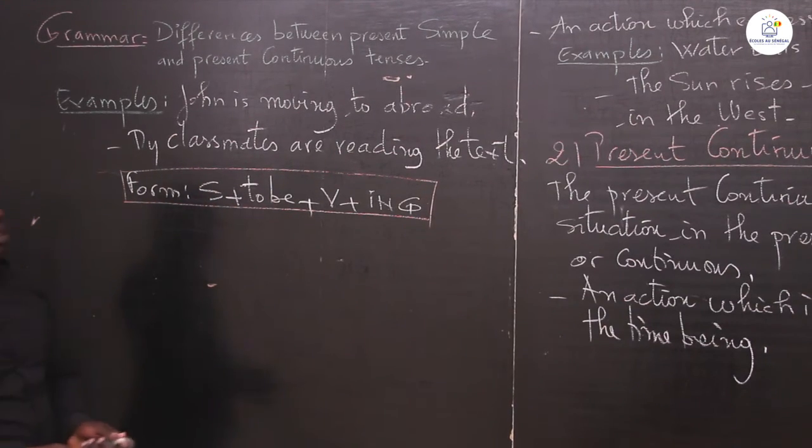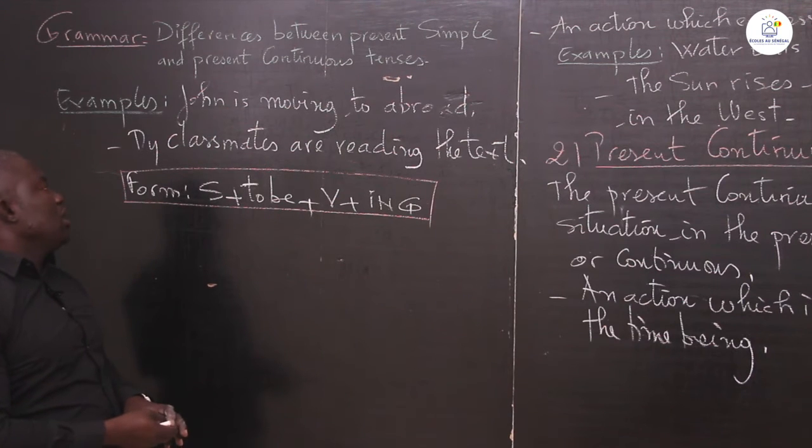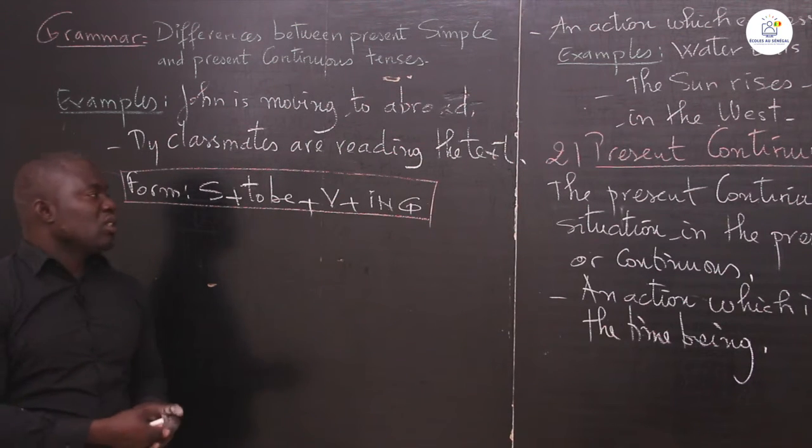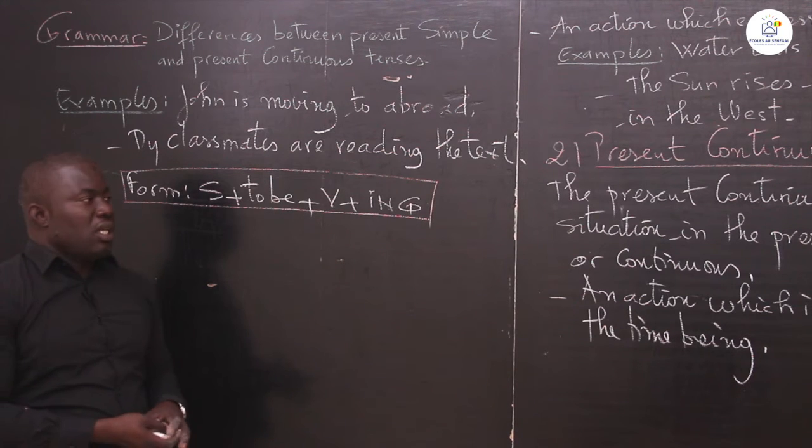It is present continuous tense. John is moving abroad, present continuous. My classmates are reading the text, present continuous.